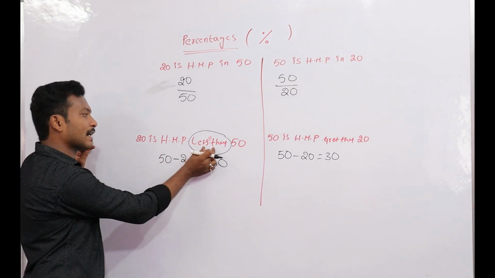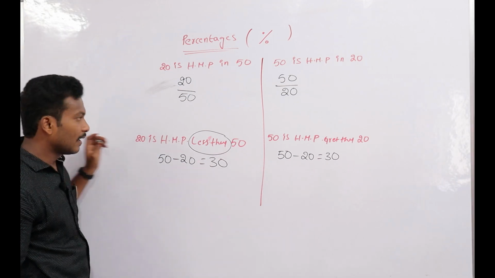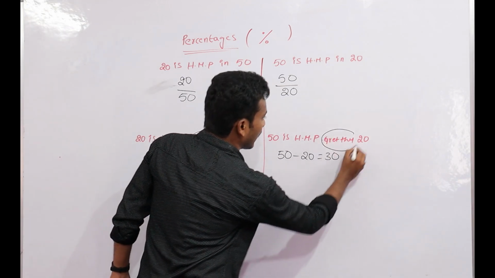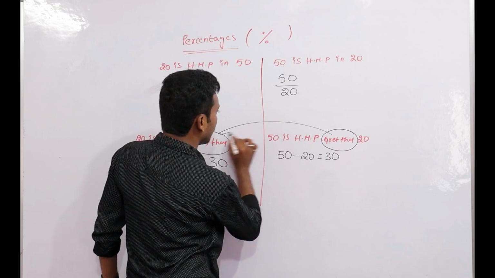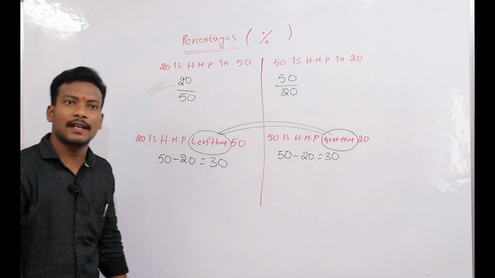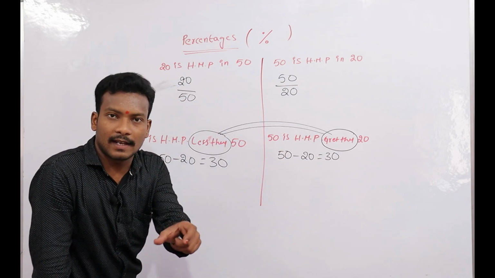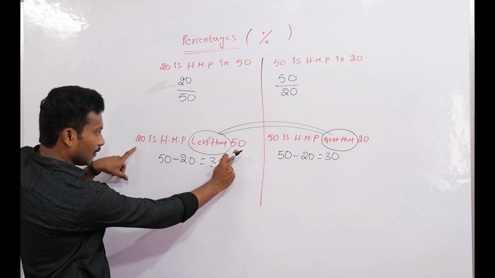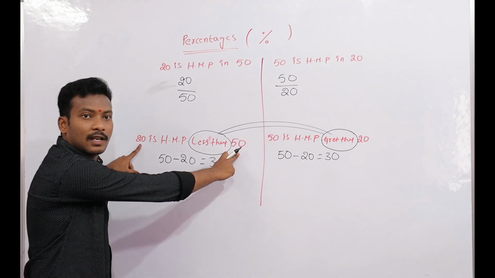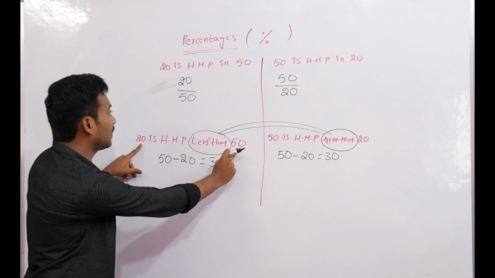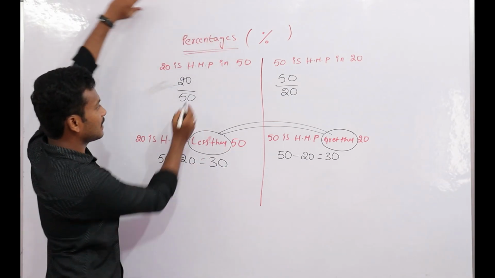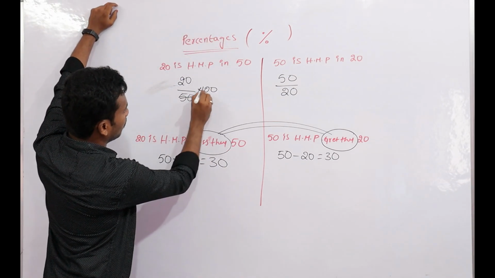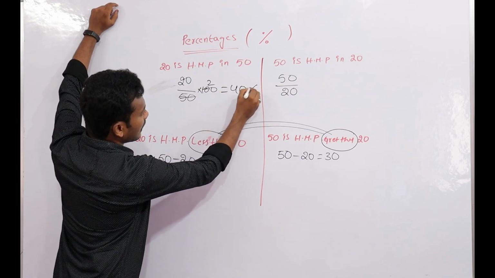When words like less than and greater than come, the numbers shown in the question are not applicable in the answer. 20, 50 is there, here also 20, 50 is there, the same numbers.